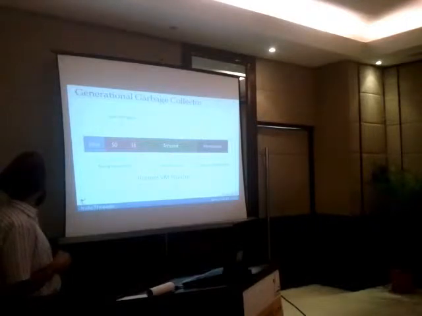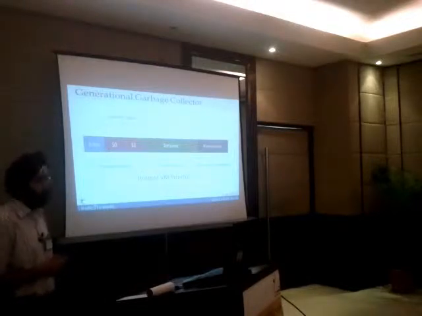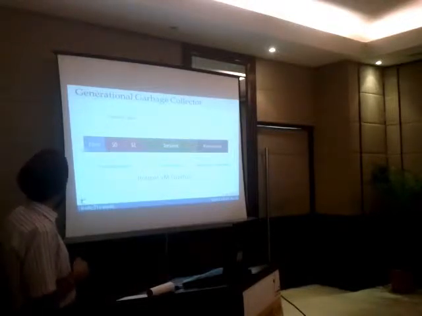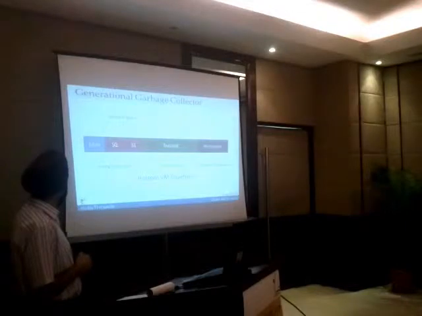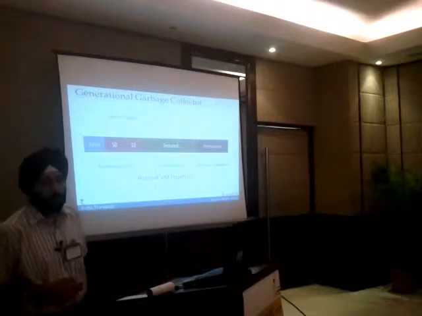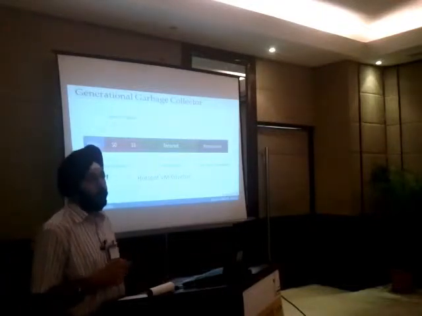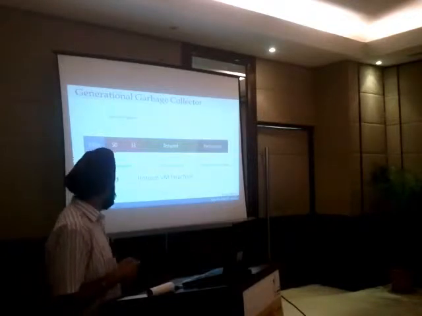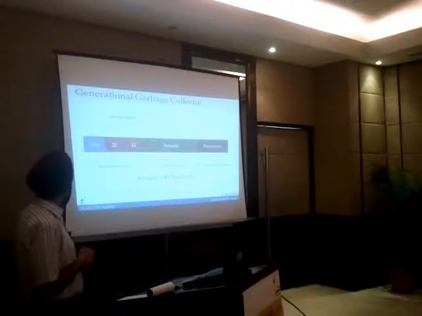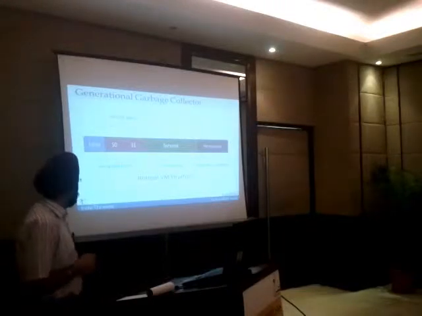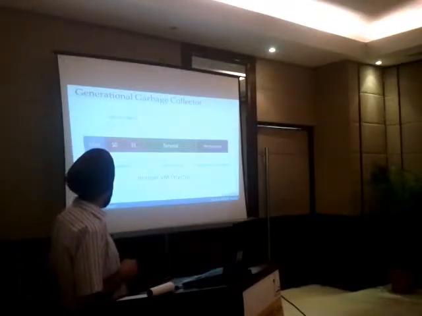If there is no space left in young generation, then the allocation happens in the old generation. And when the young generation collector works, and the objects are tenured, or they get mature enough, they are promoted to the old generation. The young generation again is partitioned into three more compartments: the Eden and two survivor spaces. I have indicated them as S0 and S1. Eden is where your objects get allocated, and at any given point of time, one of the survivor spaces is always empty, the rest is being occupied. I'll walk you over in the subsequent slide what the role of the different survivor spaces is and how they interact with the Eden. But just to give you a brief, this is how your VM looks like.